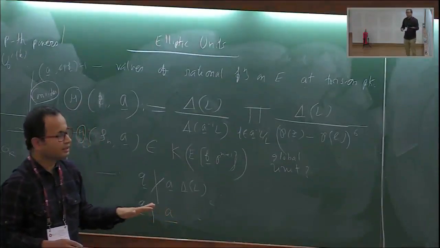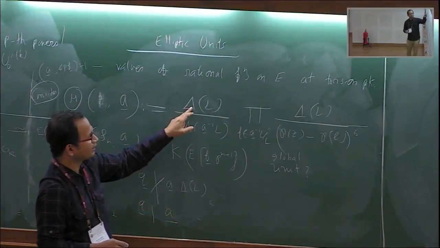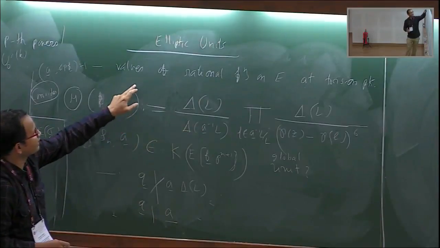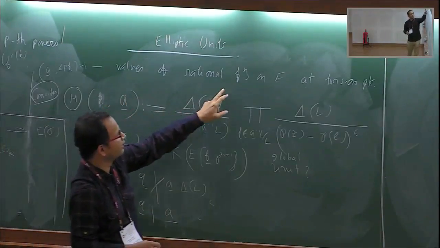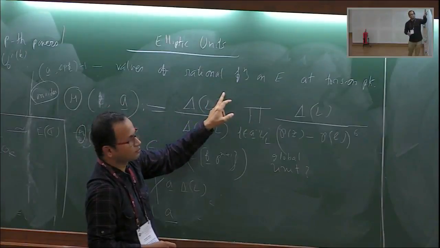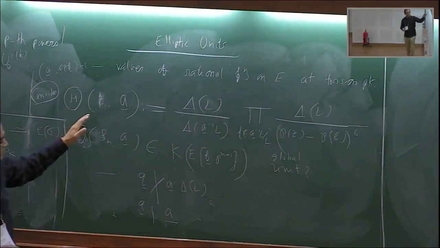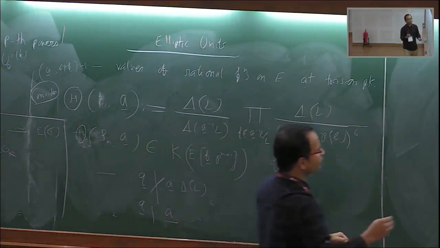So the only primes that remain are Q dividing delta L. For that, we will take different A's and I'll take suitable powers, so that eventually this contribution from delta L is also negated. And this is actually a unit at all primes.